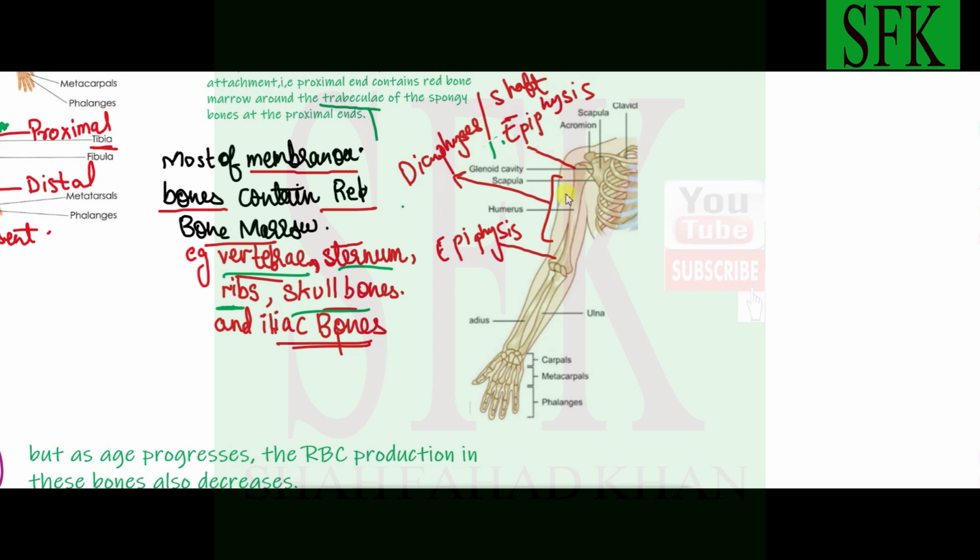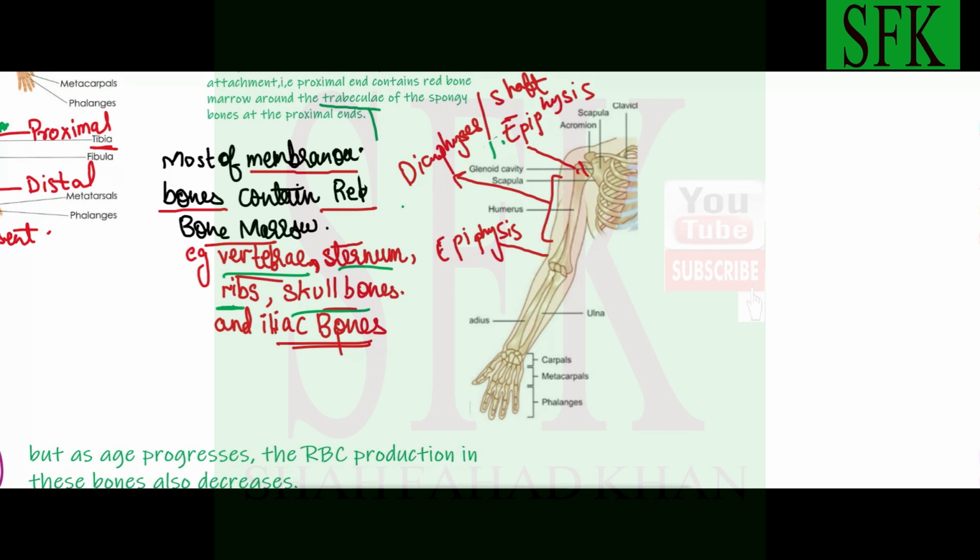Now what happens is that initially when a person is born, this entire bone is filled with red bone marrow. Then as life progresses, the red bone marrow in most of its region gets replaced with yellow bone marrow that is non-hematopoietic in the diaphysis as well.